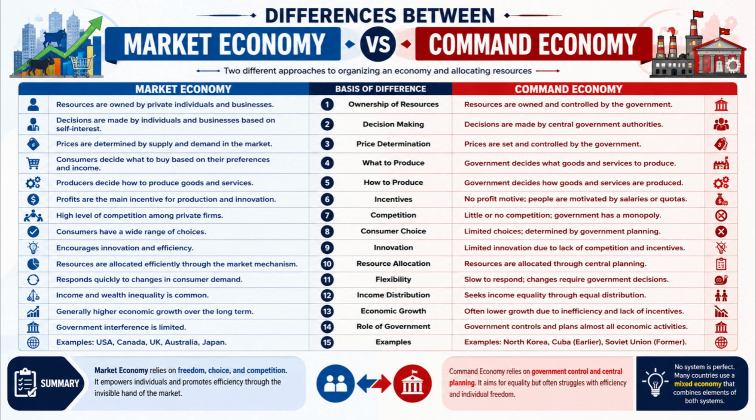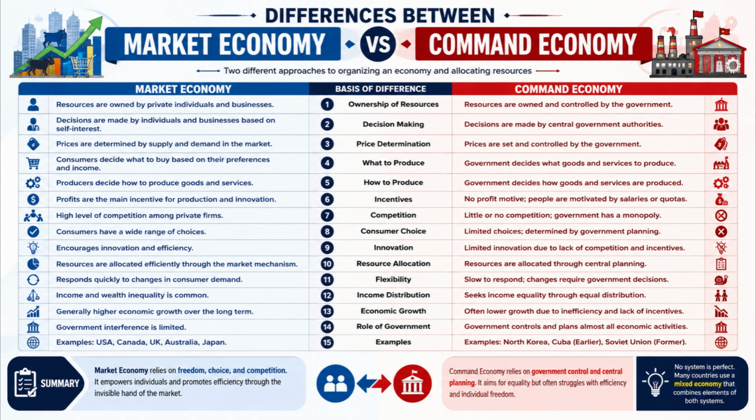Number 14. In a market economy, government intervention is usually limited, whereas in a command economy, the government controls and plans most economic activities. Number 15. Examples of market economies include the United States, Canada, the United Kingdom, Australia, and Japan, whereas examples of command economies include North Korea and the former Soviet Union.